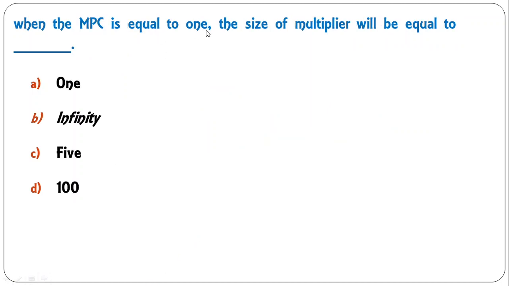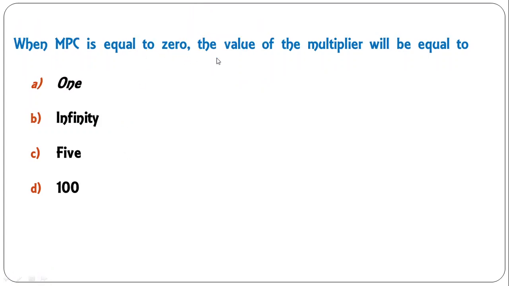When the MPC is equal to 1, the size of multiplier will be equal to infinity. This is extreme case of MPC value. So when MPC is equal to 1, the multiplier, the K value reaches infinity. Okay. So B is the correct answer. When MPC is equal to 0, the value of multiplier will be equal to 1. Okay, very simple. You can put 1 minus, and MPC value is 0, so it will be equal to 1. Okay, so these two are the extreme cases of value of multiplier.